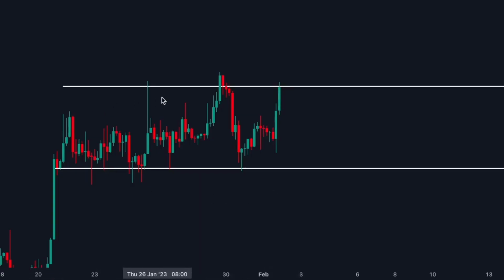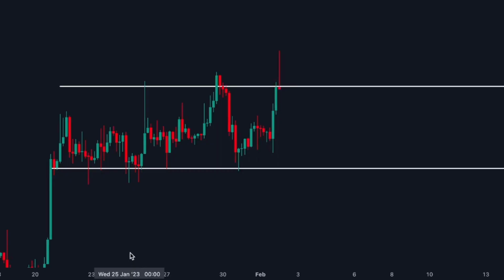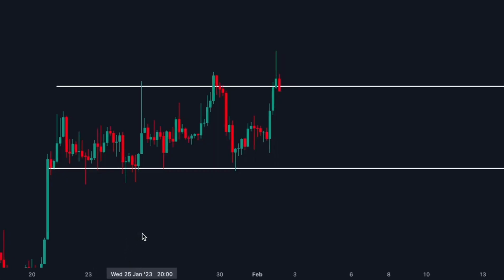I'm going to show you an example. In this case, you can set a resistance level. Additionally, there's a key support level where the price has reversed multiple times. You can observe a decent sized candle forming and breaking the resistance level, but there is a problem. Only the wick of the candle broke out and a red candle appeared instead of a green candle. I'm going to show you another example.